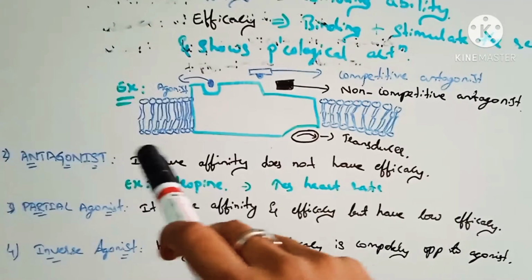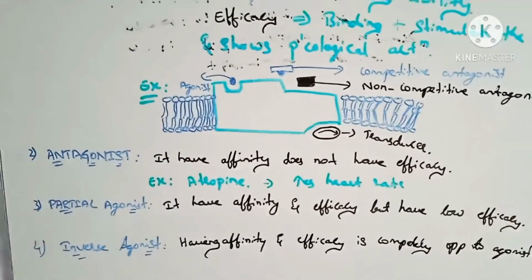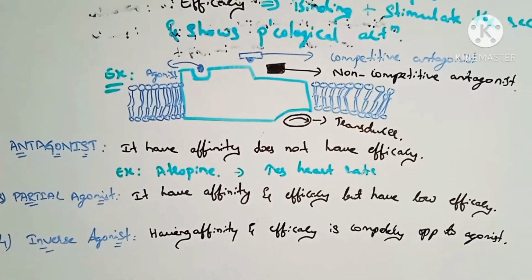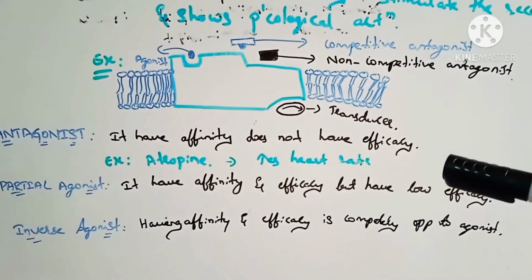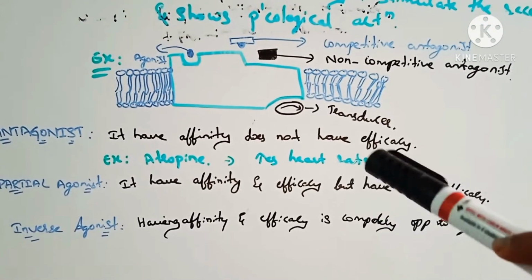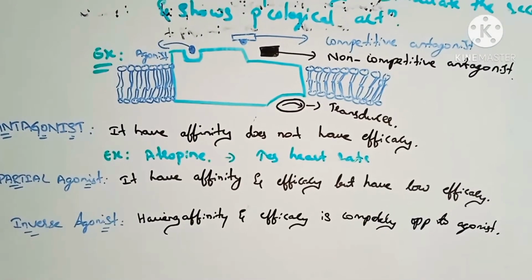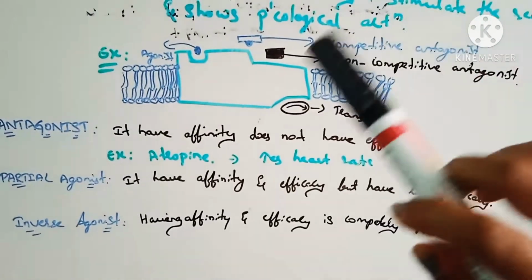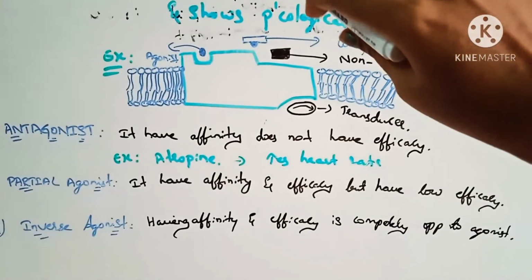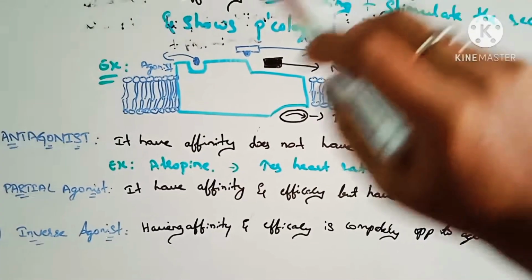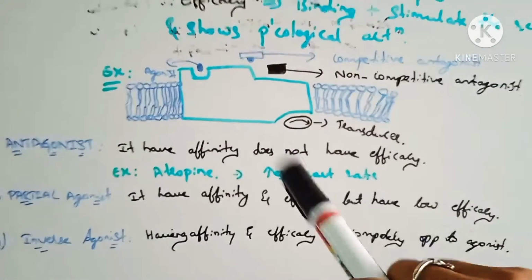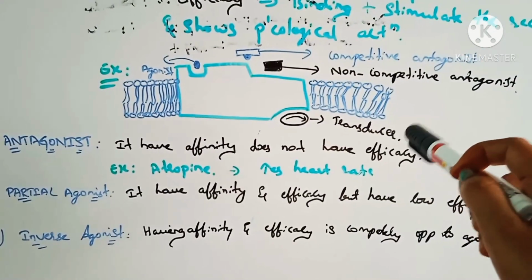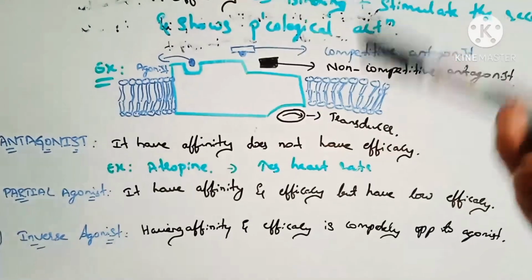Antagonist means it has affinity but does not have efficacy. It is an agent which prevents the action of an agonist on a receptor or a subsequent response. Agonists have affinity and efficacy, but antagonists have affinity, the binding site, but do not show efficacy, meaning the pharmacological action is not shown.